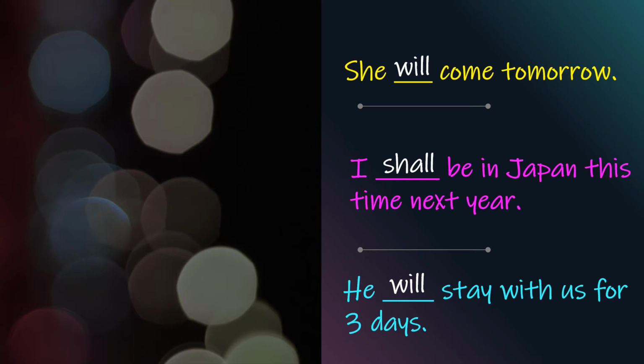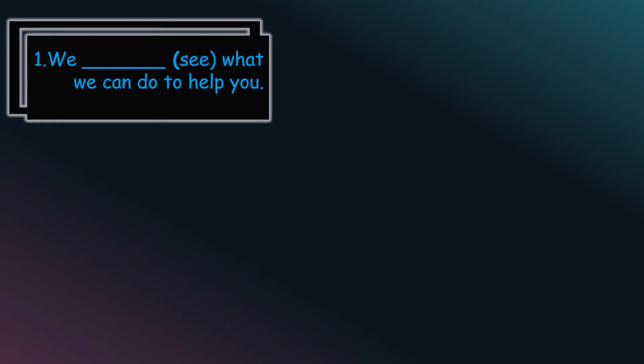To understand the concept of future tense better, let us do this worksheet. Fill in the blanks with the simple future tense of the verbs given in the bracket. We dash what we can do to help you. The verb in the bracket is see. So you will just add shall and the verb. So we shall see what we can do to help you.